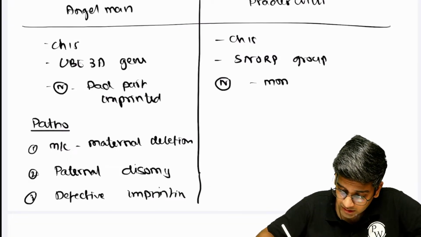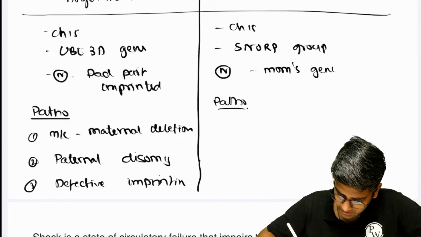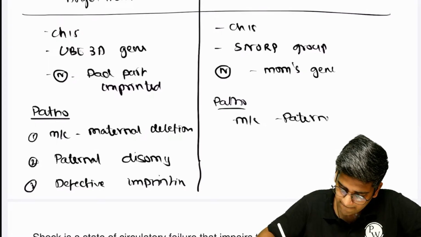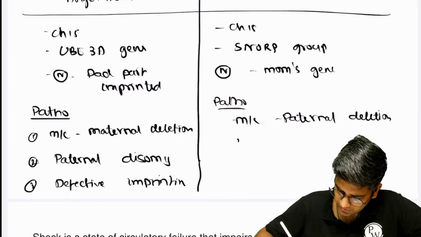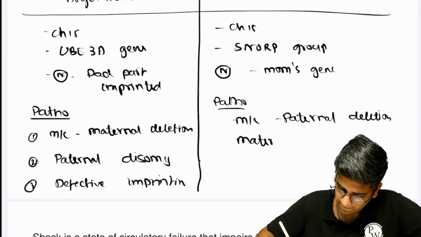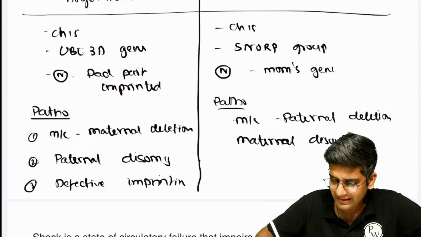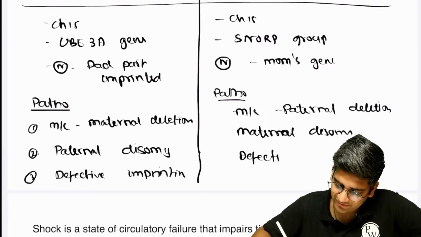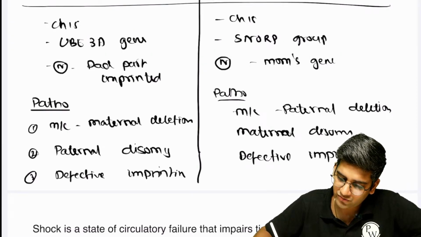So in imprinting, mom's gene or mom's allele is imprinted. So pathogenesis is a reverse. What's the most common cause? That's deletion, or paternal deletion. Whose disomy? Mom's disomy, maternal disomy. By default, you can add defective imprinting here also. Defective imprinting is like 1-2%. Need not worry about that. If you write the first two of them, that will take care of almost every case of Angelman and Prader-Willi, right?